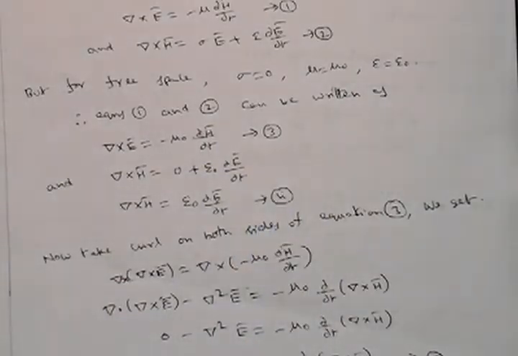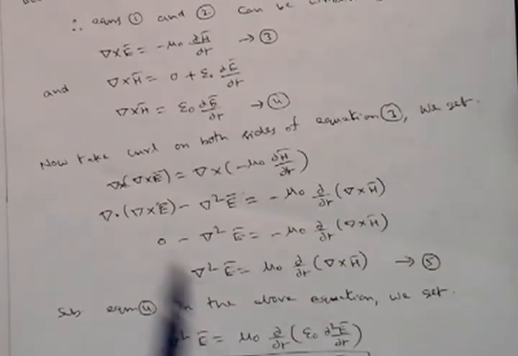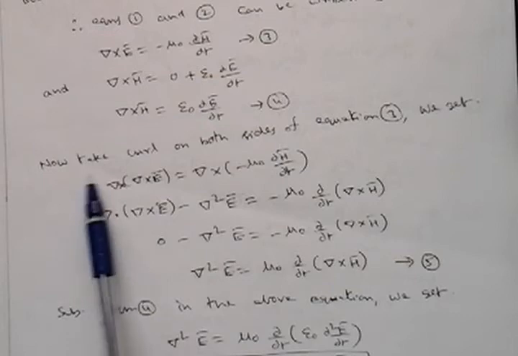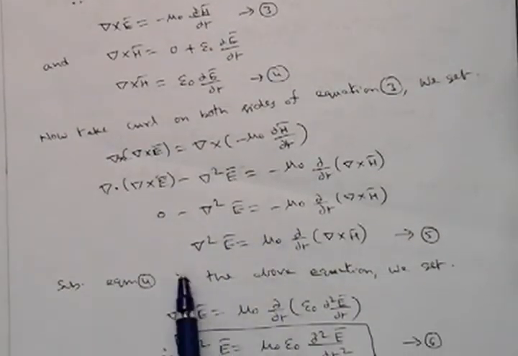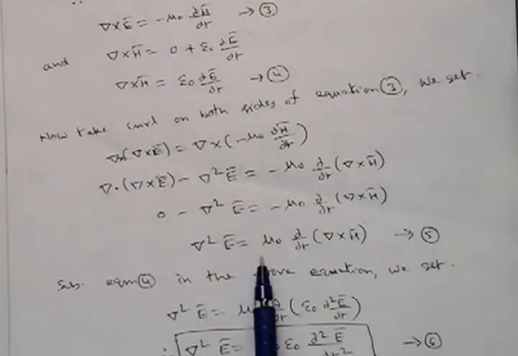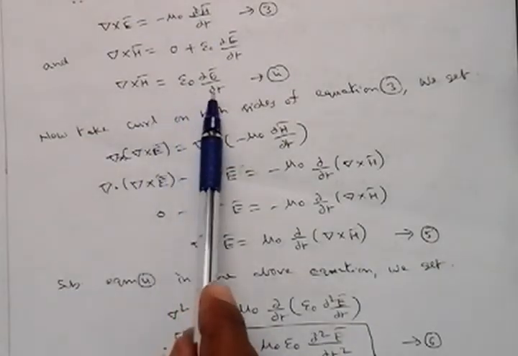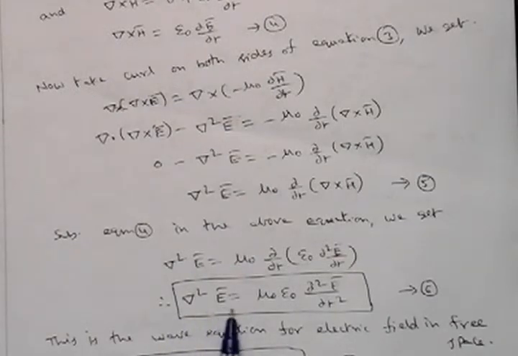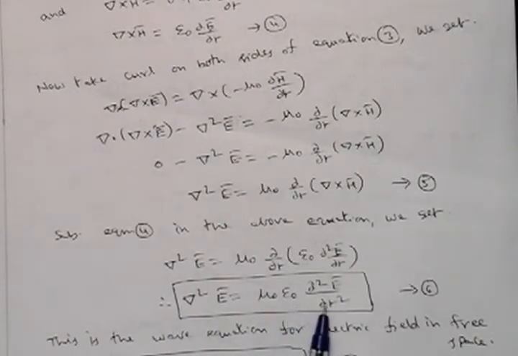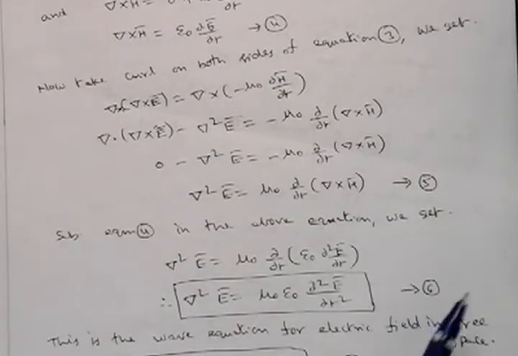Next, take the curl on both sides of equation 3, then you will get del square e bar is equal to mu naught dou by dou t of del cross h bar. Once again del cross h bar is equal to epsilon naught dou e bar by dou t, substitute here. Then finally we will get del square e bar is equal to mu naught epsilon naught dou square e by dou t square. This is called the wave equation for electric field.